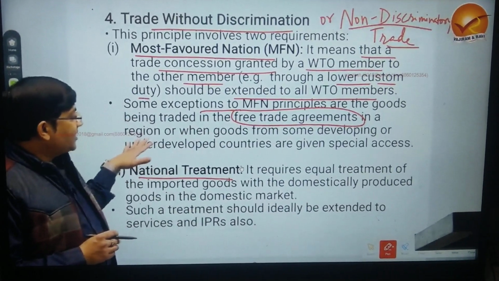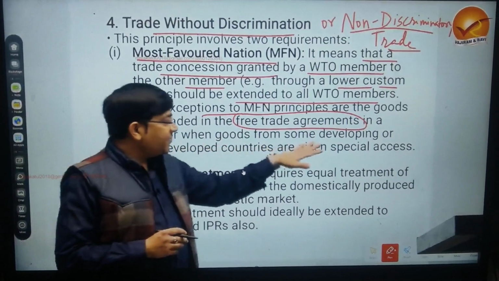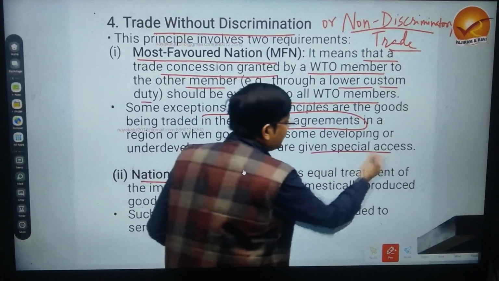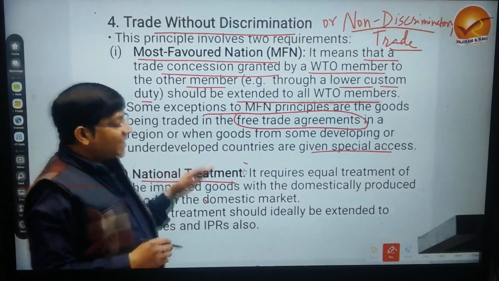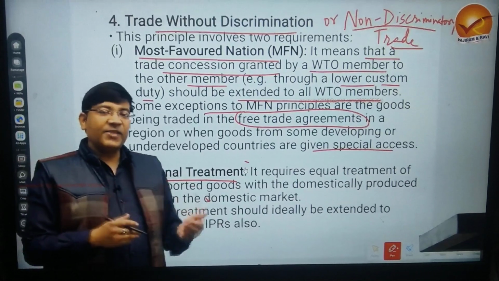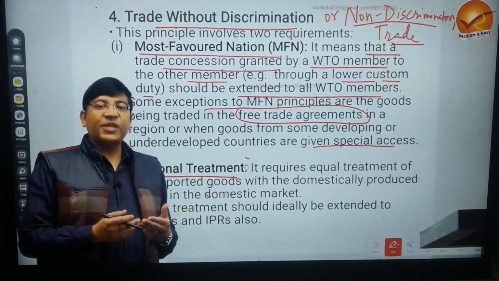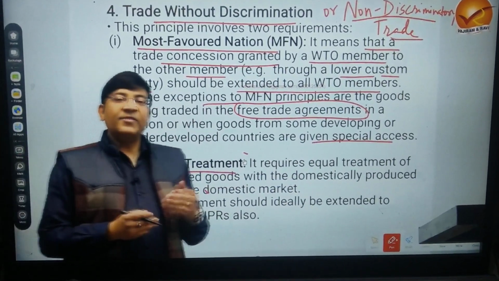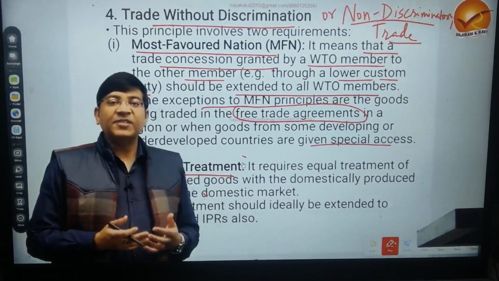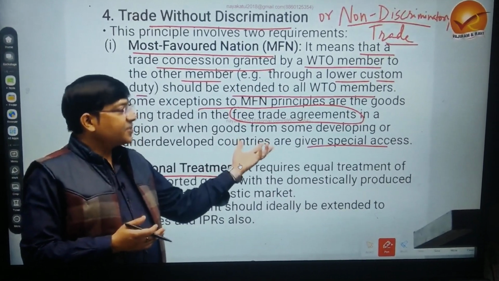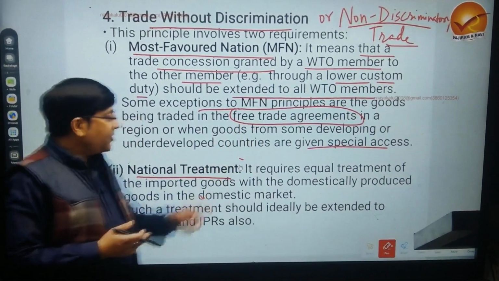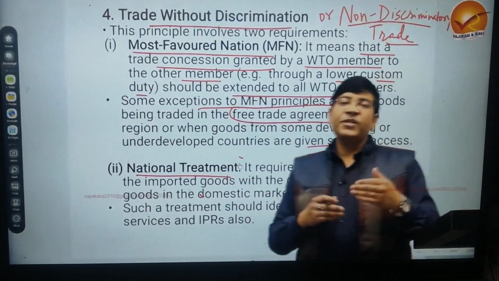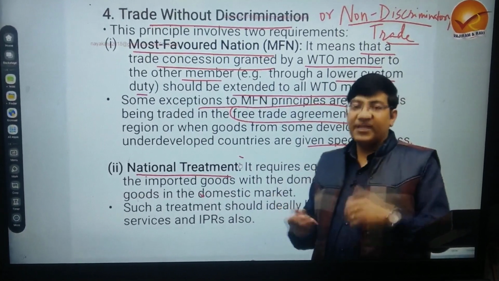Or when the goods are coming from some developing or underdeveloped countries, in which case they are given special access. So certain times, when a least developed country or a developing country is exporting a product, they are given special access, like there will not be any tariff or non-tariff barrier charged from them, but that is exceptional to the MFN. What is also unique about MFN is that the name is opposite to its meaning.